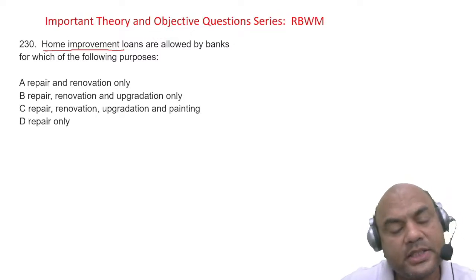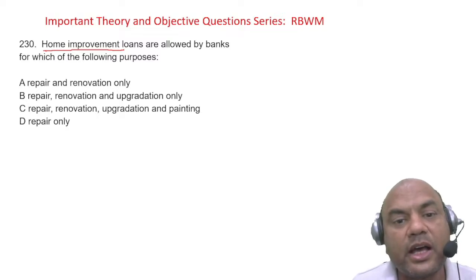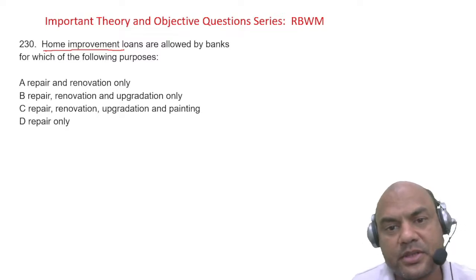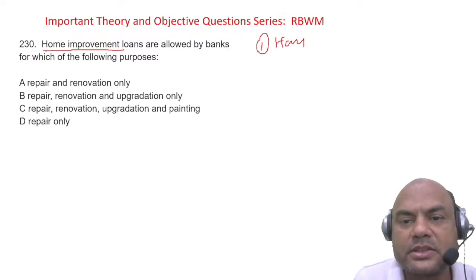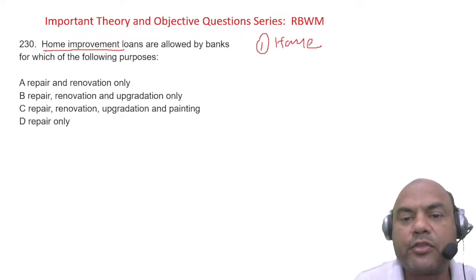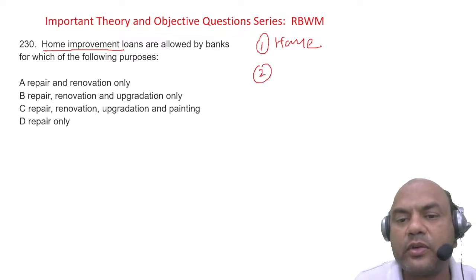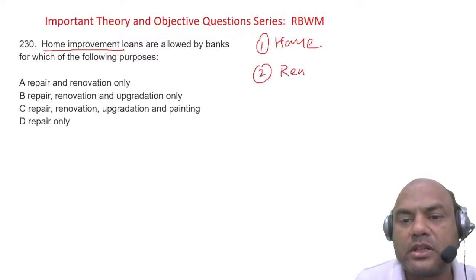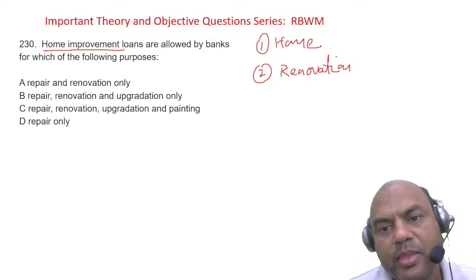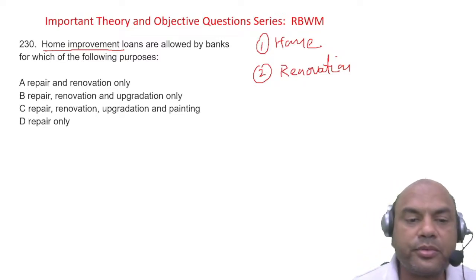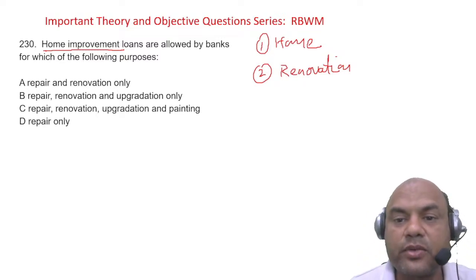Renovation loans are always given after the home loans are disbursed. It means first the customer will get a home loan. First the customer will buy the house, and after 5-10 years the customer will renovate. So the renovation loan will be later, after let's say 2 years, 3 years. Banks nowadays give it after 1 year only. But it is after the home loan. So that is the basic logic of renovation loan.